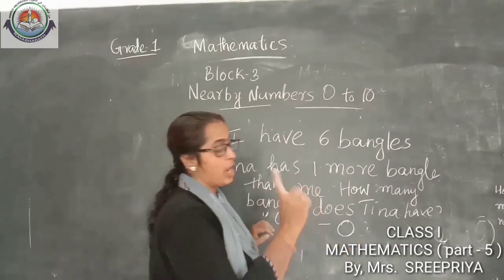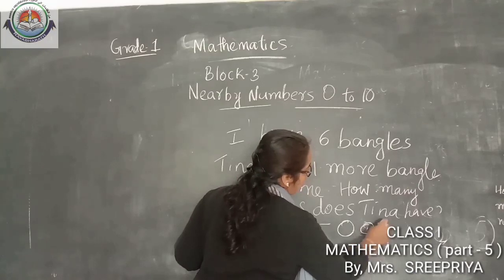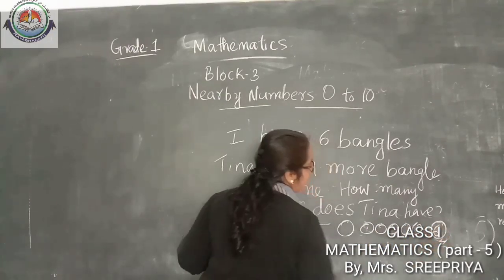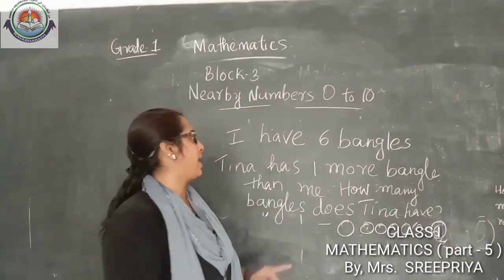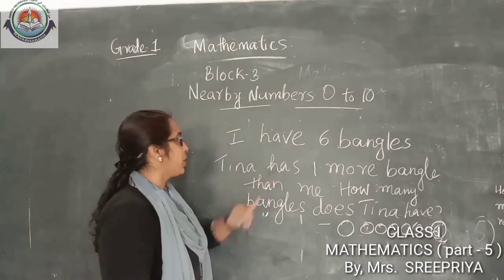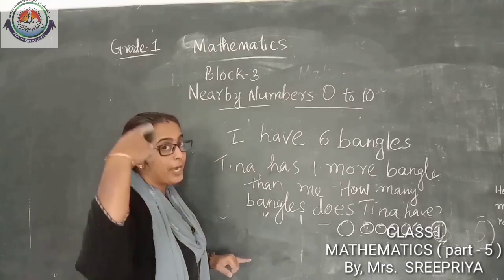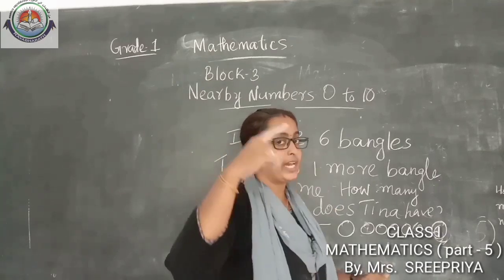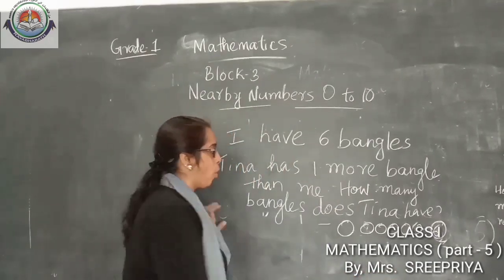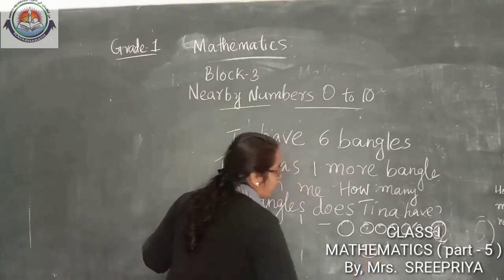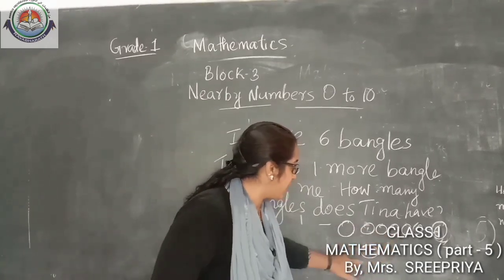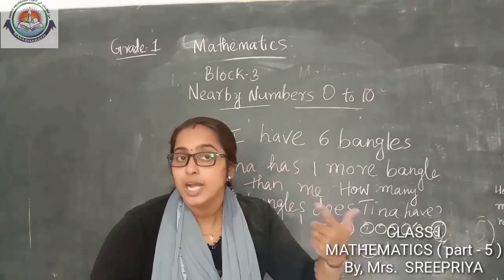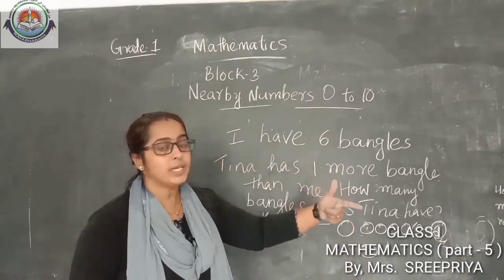We can draw and check. How many bangles? 1, 2, 3, 4, 5, 6. I have 6 bangles. And Tina has 1 more. How many in Tina's hand? 6 and 1 more. So we can check 1 more. That means I have 6. Tina has 1 more bangle than me. Then how many will be there?